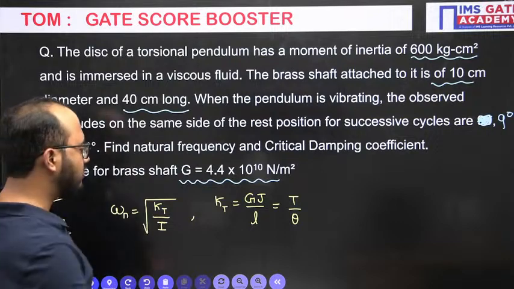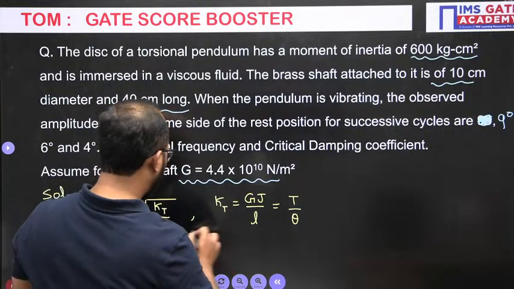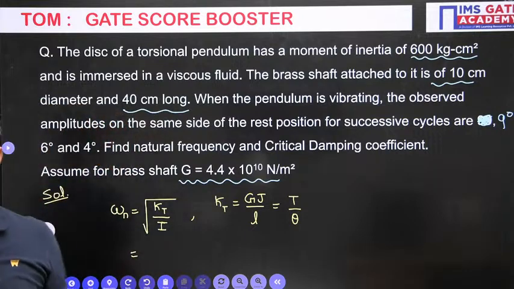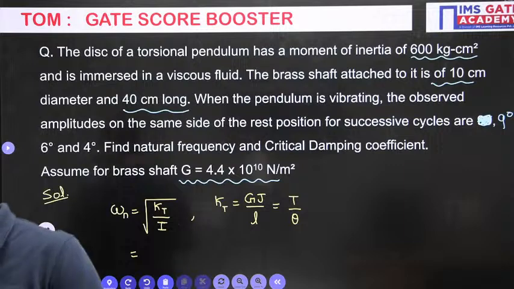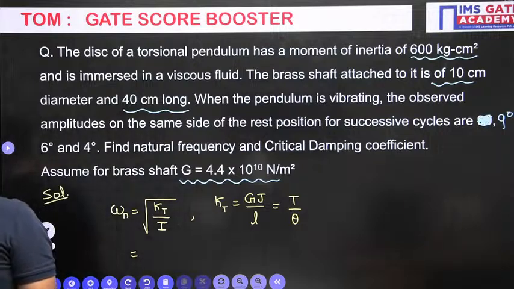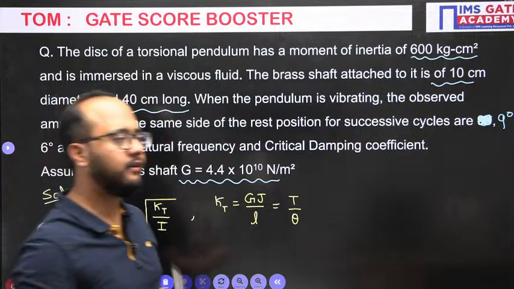Okay. So please do the calculation here, everyone, and tell me the answer of natural frequency. Do it fast, everyone.